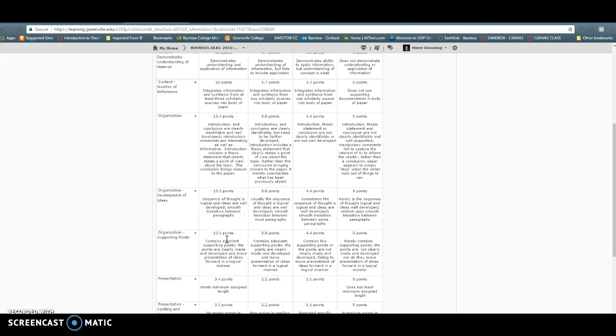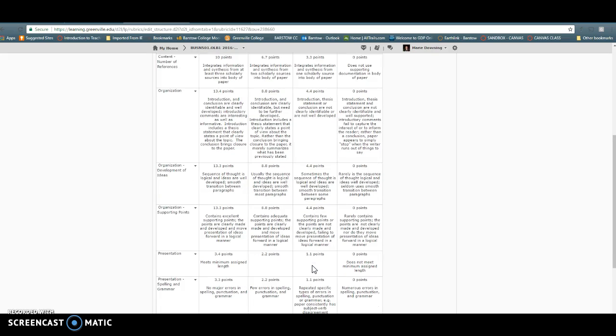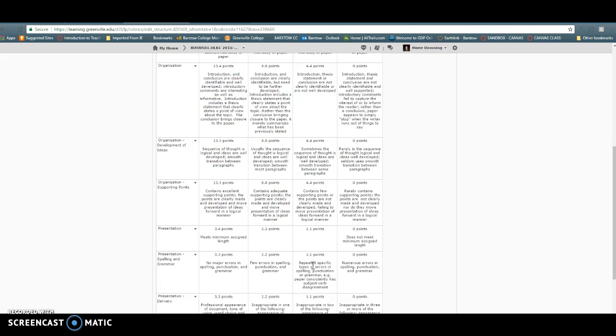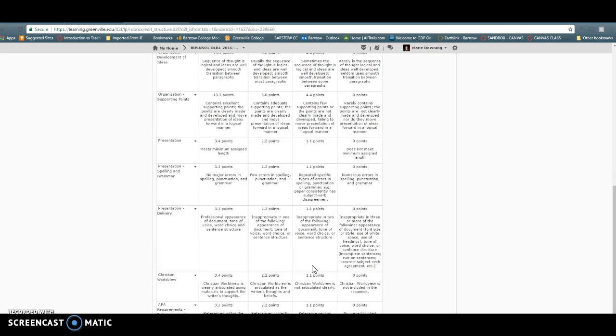Some other things here. Make sure if there's a minimum length requirement for a paper, make sure that you meet that because this is either you get the points or you don't get the points. Double check your spelling, your grammar, your punctuation. I'm looking for professional appearance, a document tone, voice, word choice, and sentence structure.